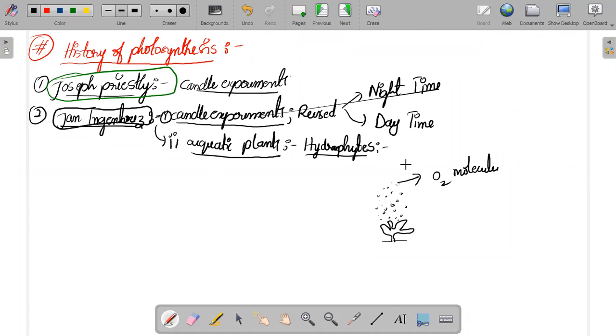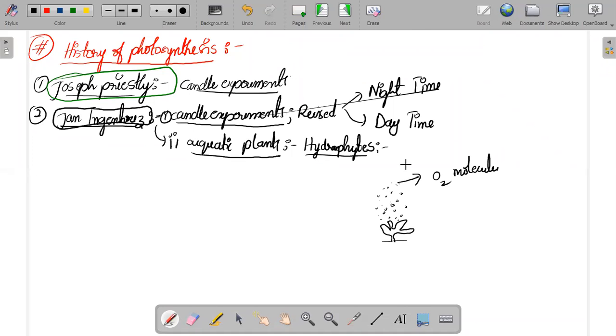Remember, these things can be asked in NEET. The revised candle experiments were done by whom? The answer is Jan Ingenhousz. Or, for the aquatic plants: what are the small air bubbles that get produced, and who observed that? That type of questions can be asked. Remember, that is Jan Ingenhousz. Very simple. History of photosynthesis.